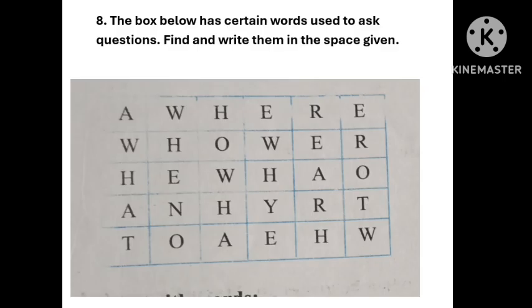Activity number 8. The box below has certain words used to ask questions. Find and write them in the space given. So here in the box you will find some words that are used to ask questions. Like first one is where. Next one is how. Then what. Then when. Next why. And another one is who.